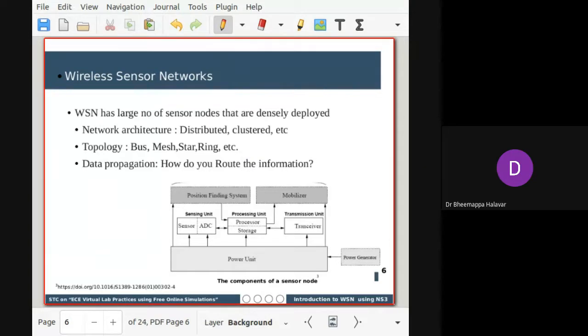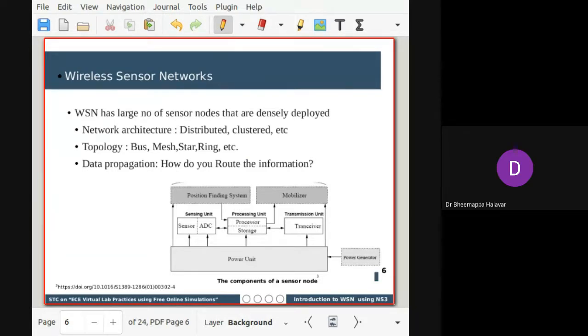So it will be collecting that information and transmitting that information with the help of a transceiver. Some of the sensors will have a power generator, for example a sensor with solar power. That time power is generated with the help of solar and they will keep running. The power unit is one, the kind of battery which is supplied to the sensor. These are the basic components of a sensor.